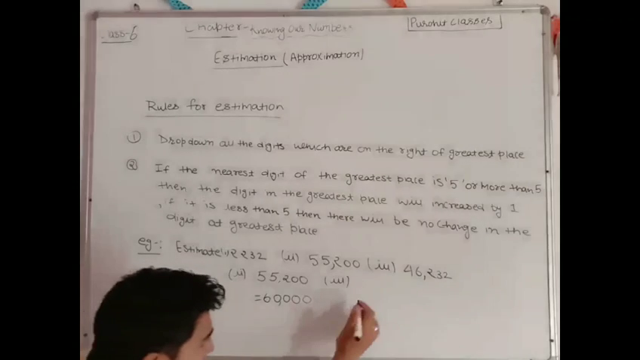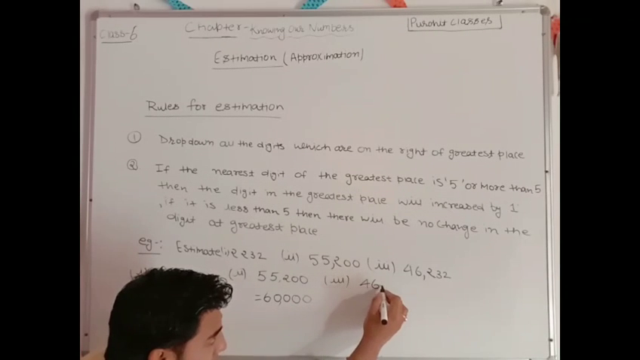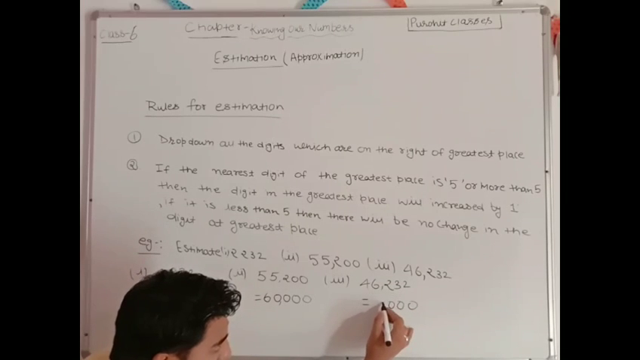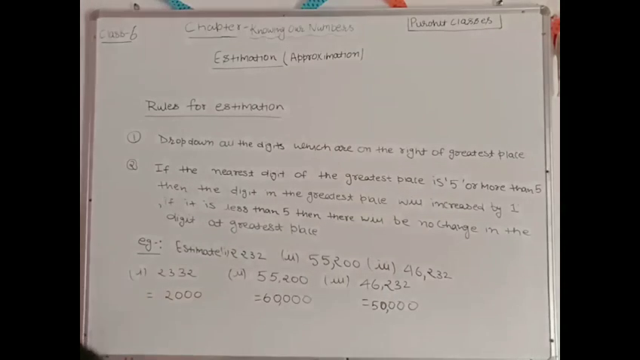Now third one. This you can solve yourself. Okay, let me. 46,232, and now directly I am writing here, this will be 0, this will be 0, this will be 0, this will be 0, and this will be 5. So 46,232 after estimation will be written as 50,000. Understood? Okay, so pause the video and note it down.